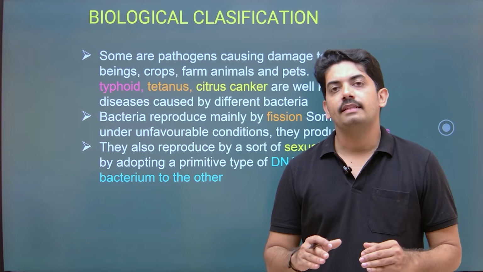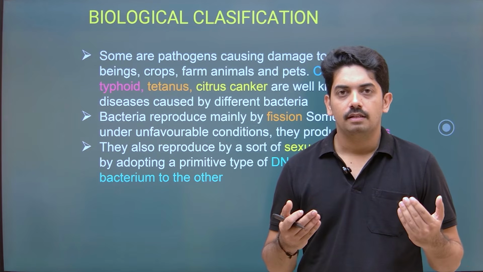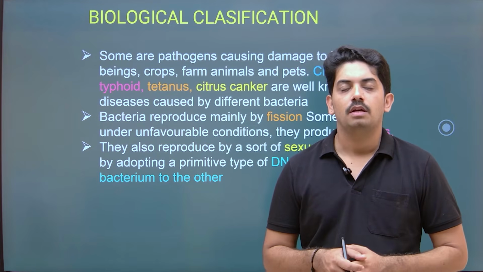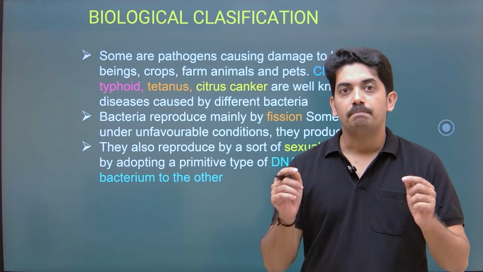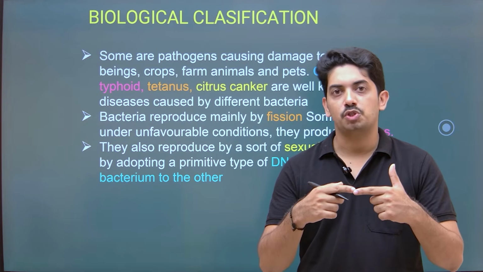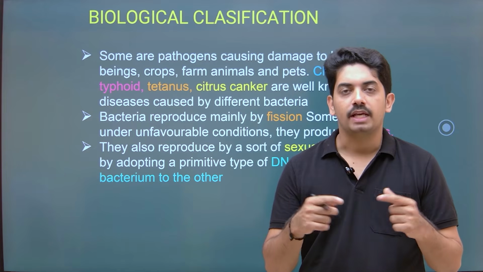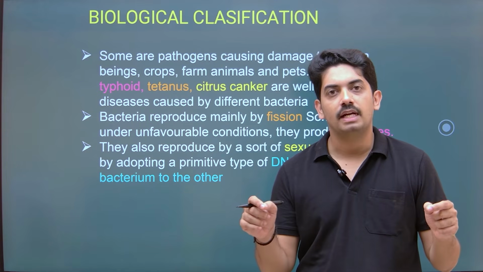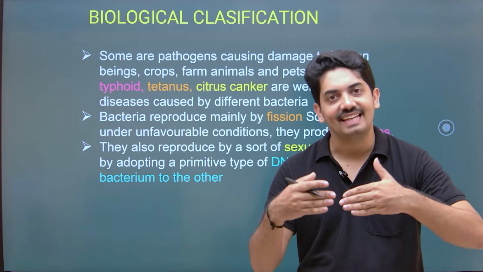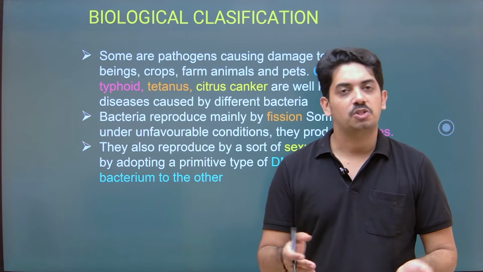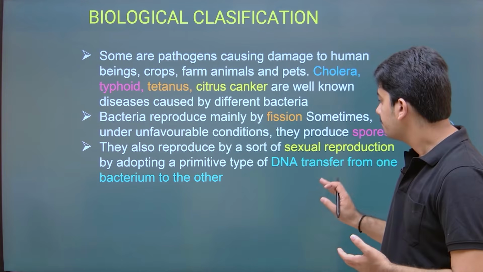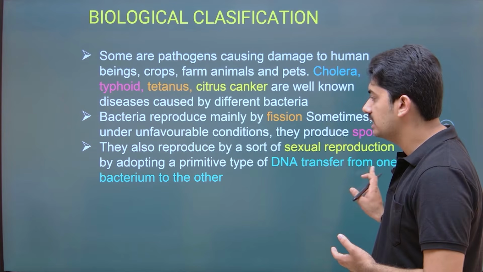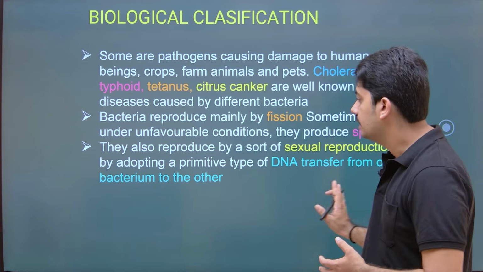If not, then they reproduce by the sexual mode of reproduction, where, as we already studied, pili form the conjugation bridge through which extrachromosomal circular double-stranded self-replicating DNA gets exchanged, and the mode of sexual reproduction takes place. Okay, that is the DNA transfer from one bacterium to the other.